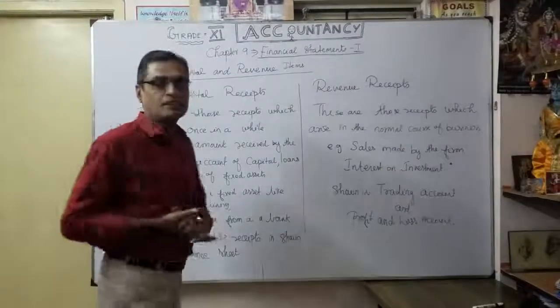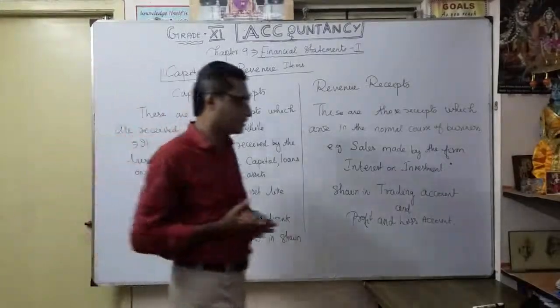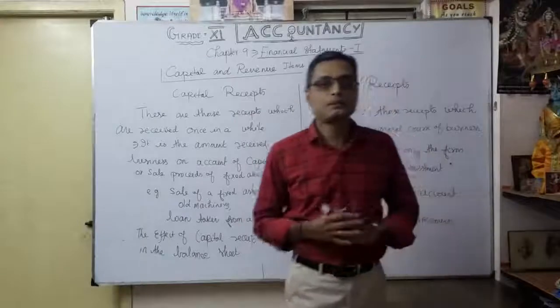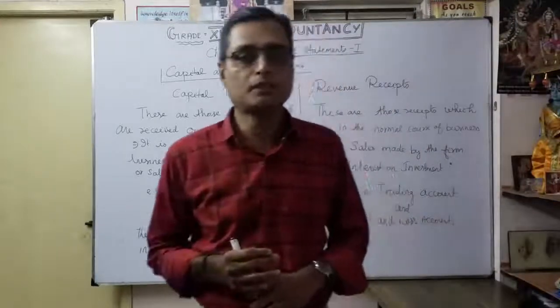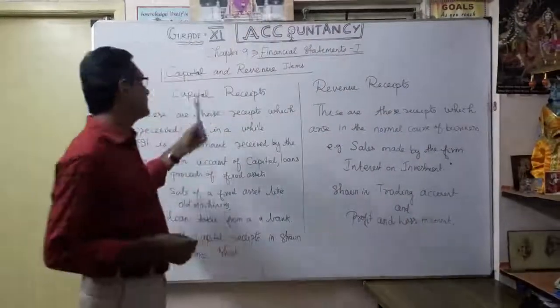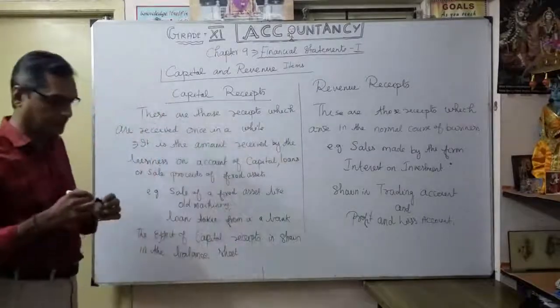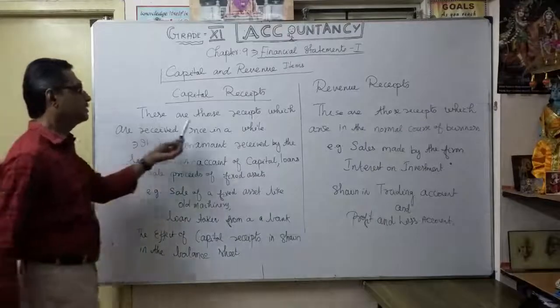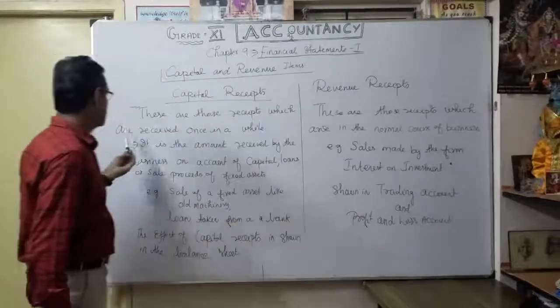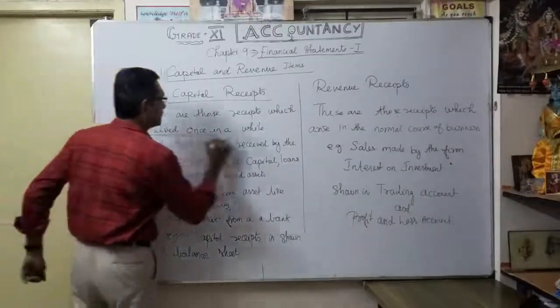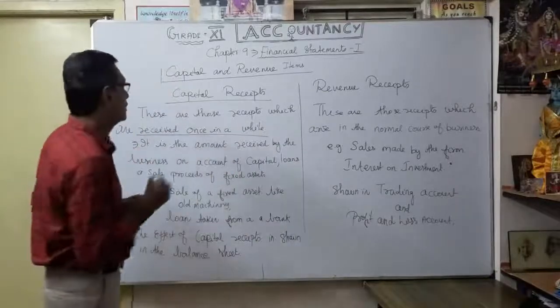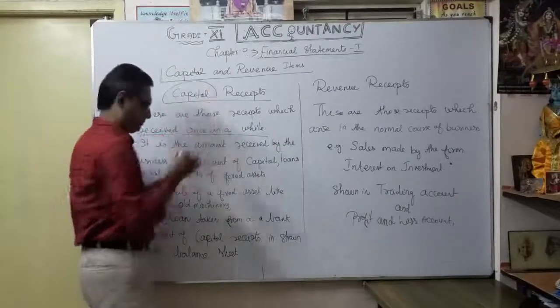So now let's see the capital and revenue receipts. After discussion of capital expenditure, revenue expenditure and deferred revenue expenditure, now the capital receipts and revenue receipts. First, what is the meaning of capital receipts? See, these are those receipts which are received once in a while. That's why it is called capital receipt.